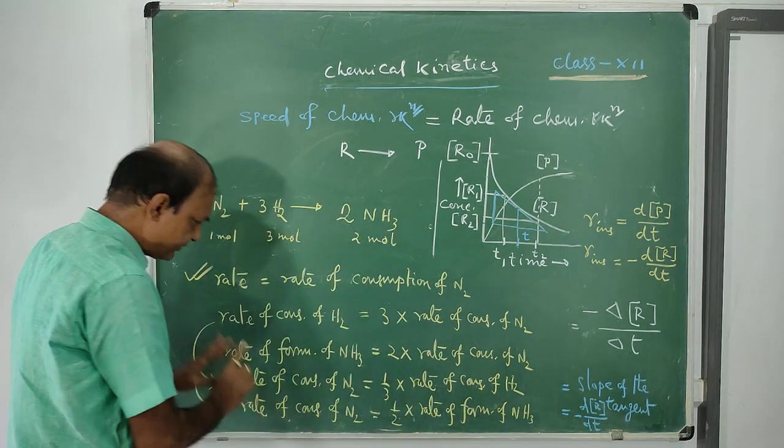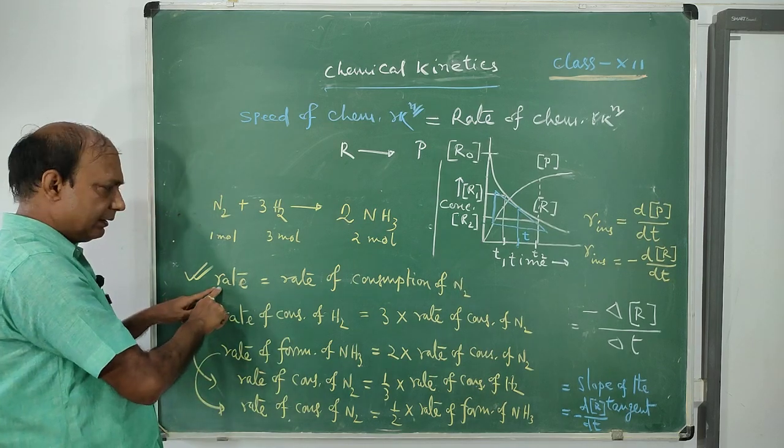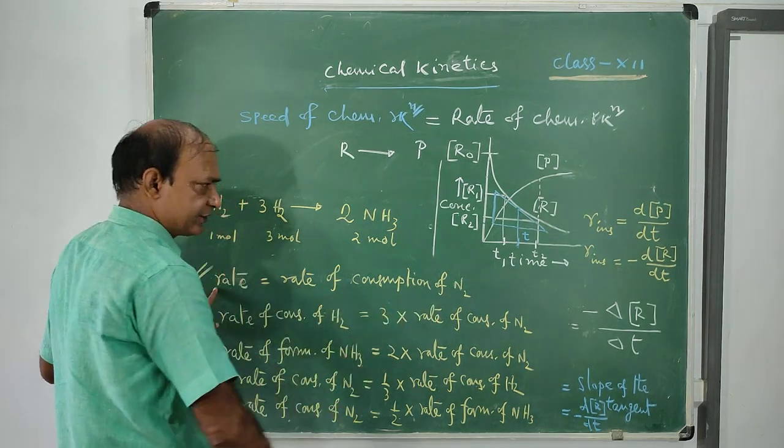Now from this relation we can connect it with the rate of the reaction.